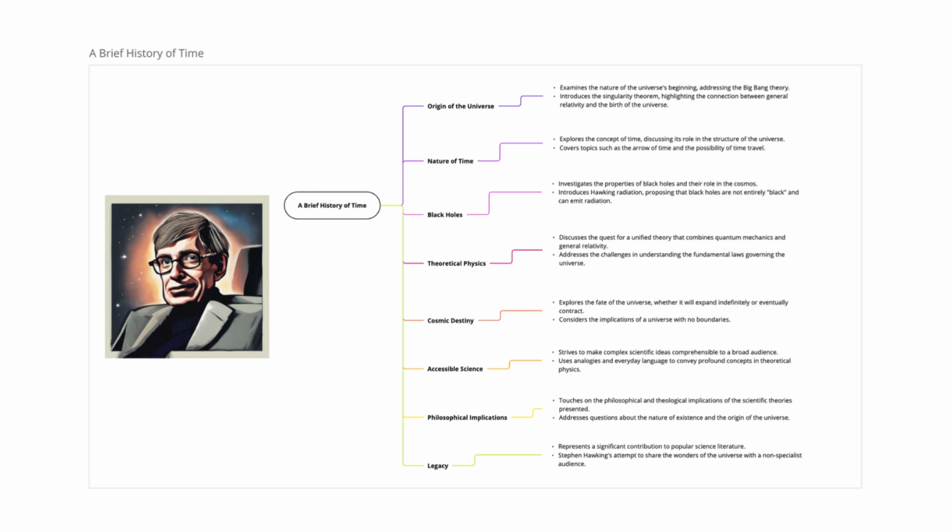Hawking introduced these theories in A Brief History of Time, so next we will start with these theories to help you understand the essence of A Brief History of Time. The first question we need to talk about is, what is the singularity theorem proposed by Hawking and Penrose? The second question is, what is special about the boundaryless universe model proposed by Hawking? Let's look at the third question again. Why did Hawking say that black holes are not completely black?